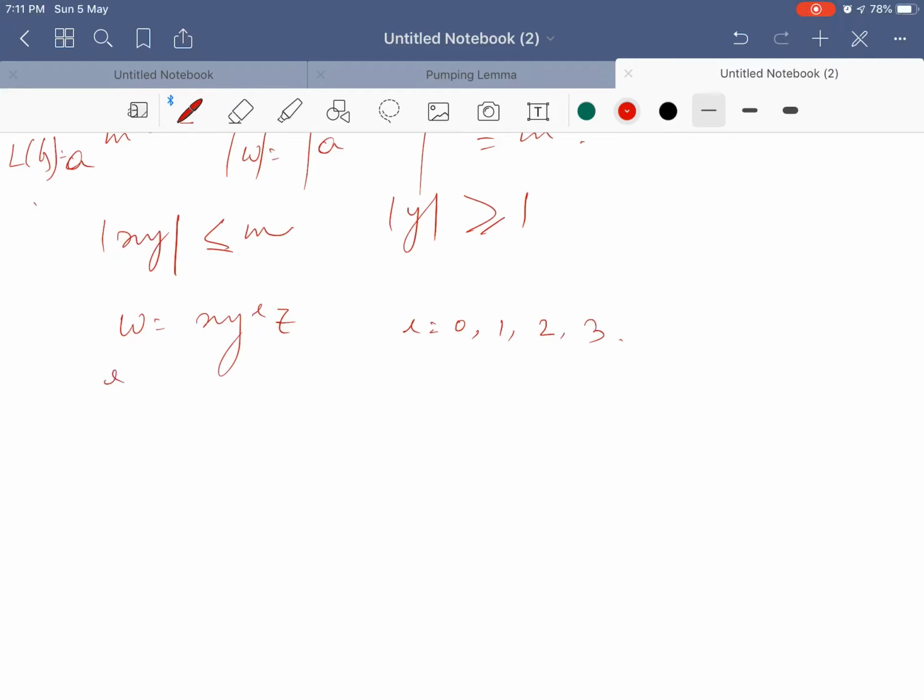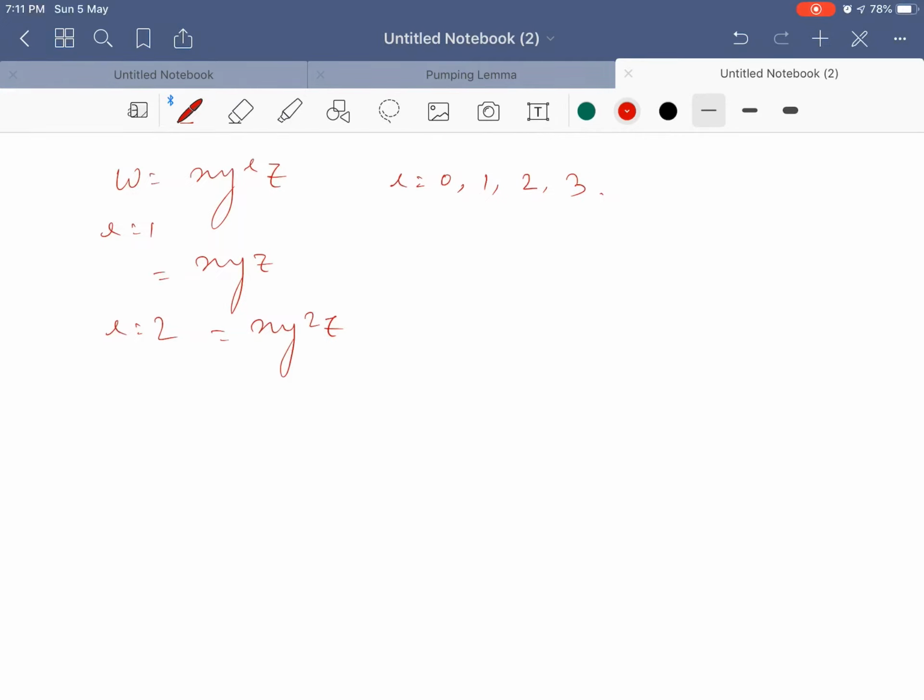If I equal to 1, the value will be x y z, and if I equal to 2, the value will be x y square z. So if I can represent the language in the form of x y z or x y square z, then I can say the language is regular.